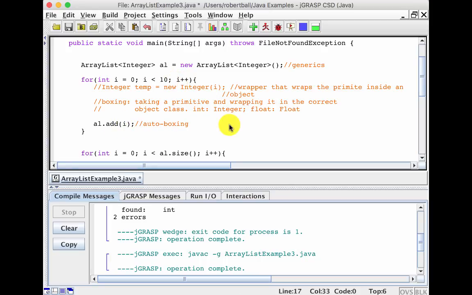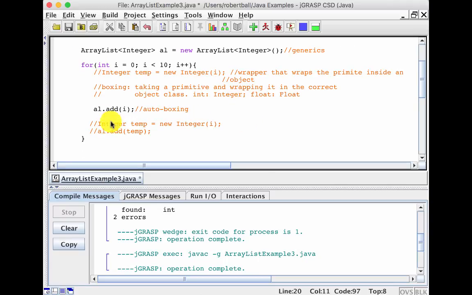Now, this one line of code is equivalent to putting this here and then al.add(temp). So let me comment that out. This one line of code where it's autoboxing is equivalent to these two lines of code. This is what we had to do before autoboxing was created. And I think that happened in Java version 5, 6, 7, I can't remember. It happened in the past.